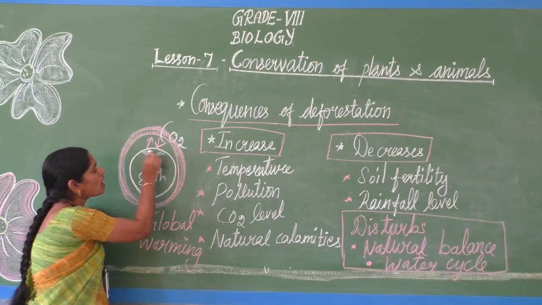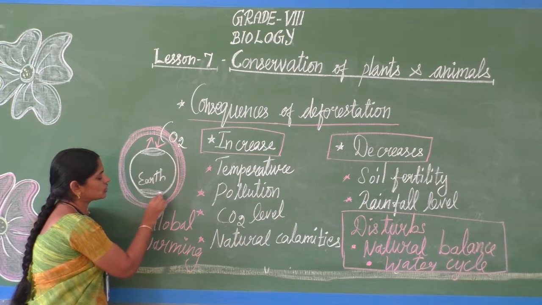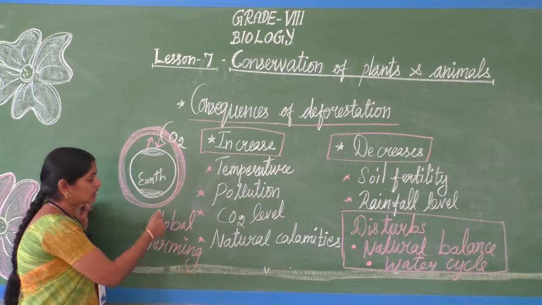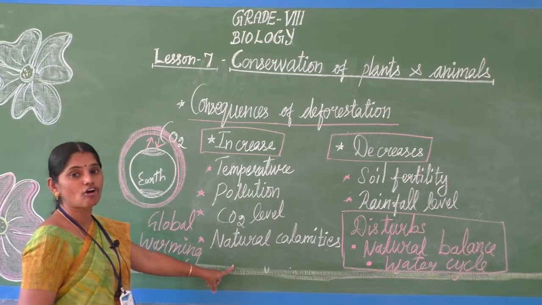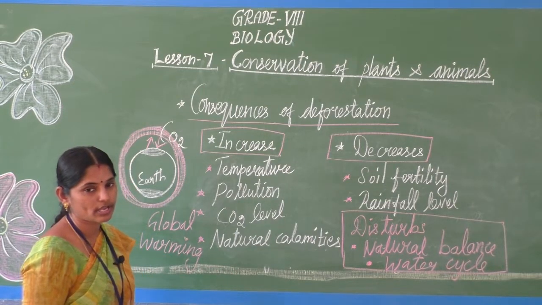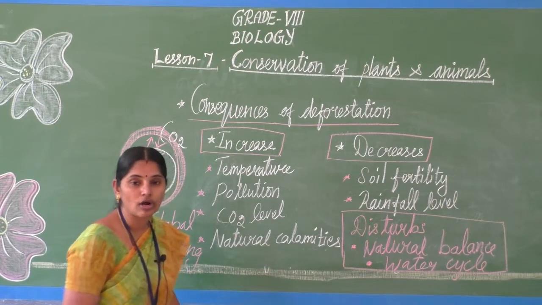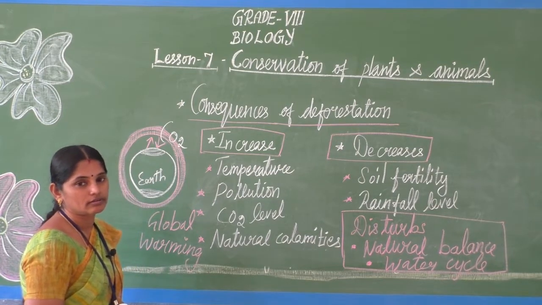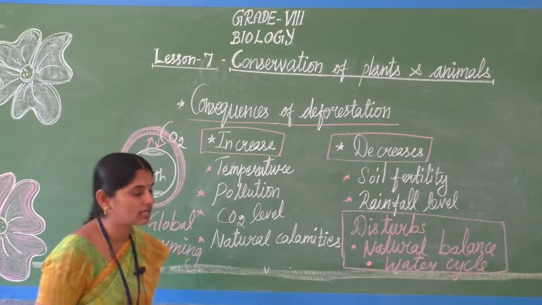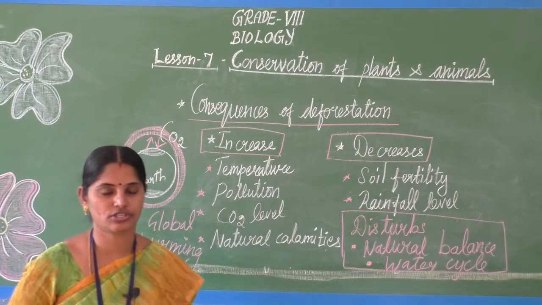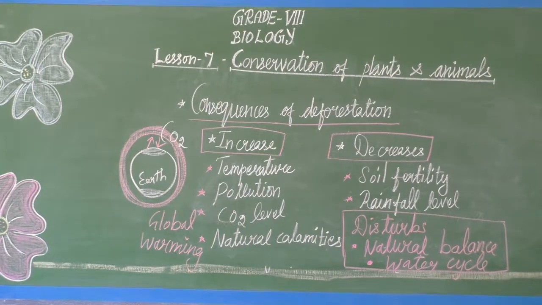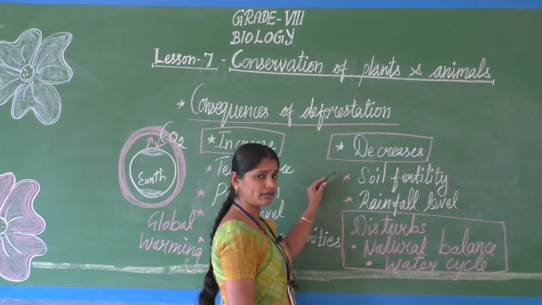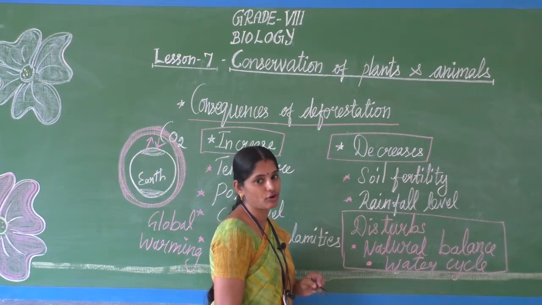Because of this global warming, the polar region ice caps, the Arctic and Antarctic region ice, may melt. That is the natural calamity, the increased level of natural calamities. So these are what we call the consequences of deforestation. மரங்களை அழிச்சதனால வந்த விளைவுகள், consequences of deforestation. Here we see what are the things that get decreased because of deforestation.